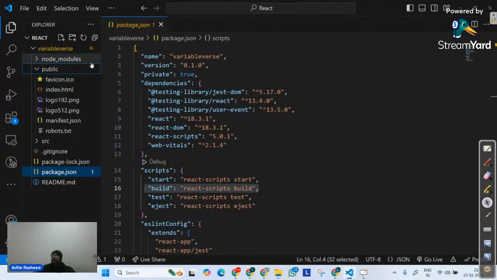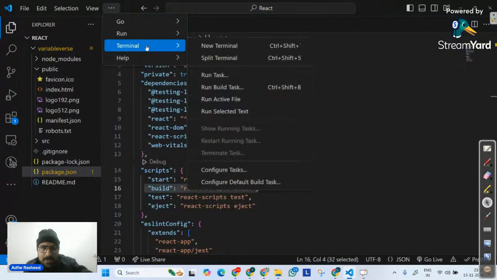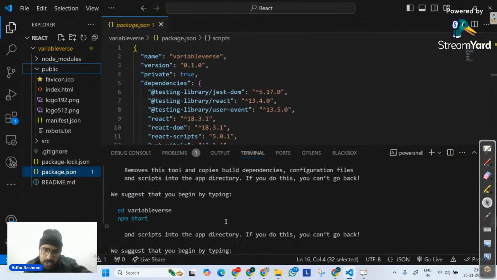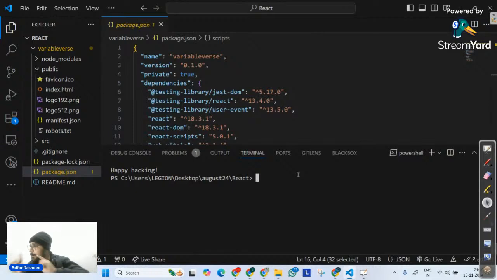After that, we have another folder called public. Please understand the connection between public and src. If you look at this particular project, first of all, let me open my terminal and see what it will give me in the output. Please note this point. If you have installed React for the first time, right now my terminal's path is at the React folder, which is the main folder here.